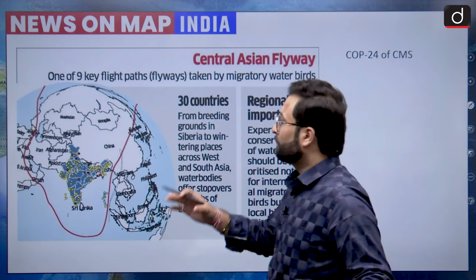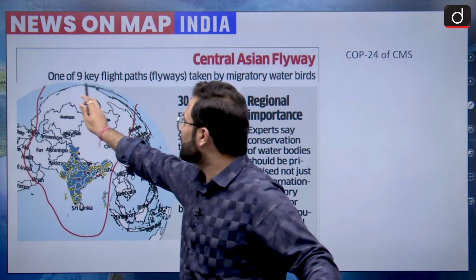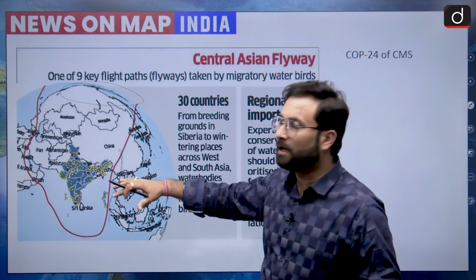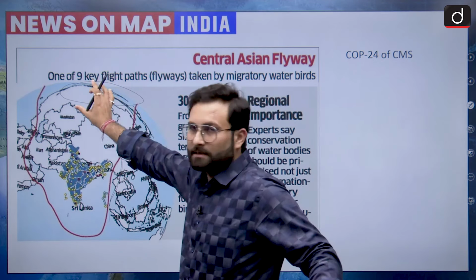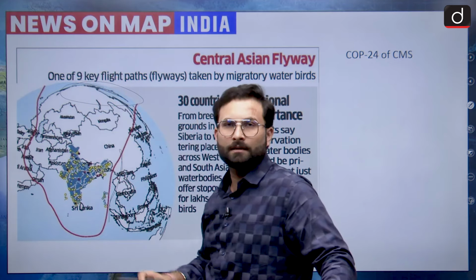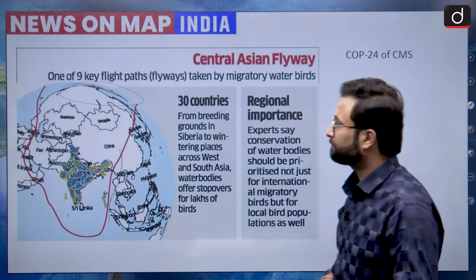Why are these birds migrating to this area? Because they start from the Siberia region. Winters are kind of harsh in Siberia because of the ice caps, so they move to the southern part of the world. From the Siberia region, the north part of Asia, they are coming towards the Middle East and Middle and Southern Asia. That is your Central Asian Flyway.